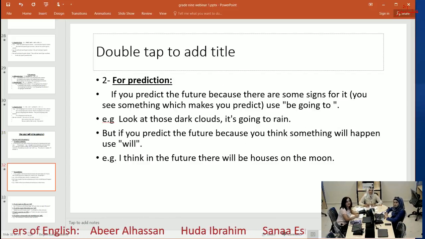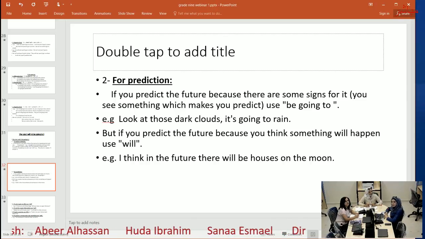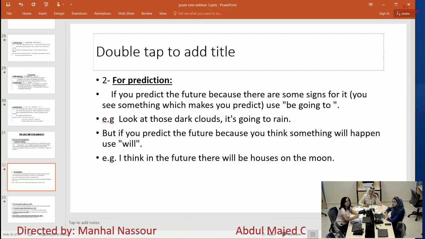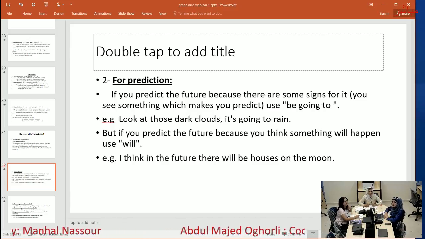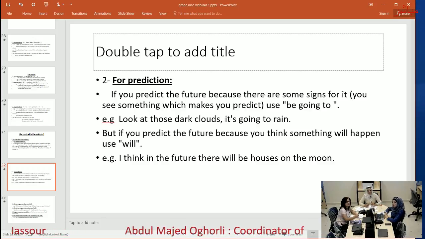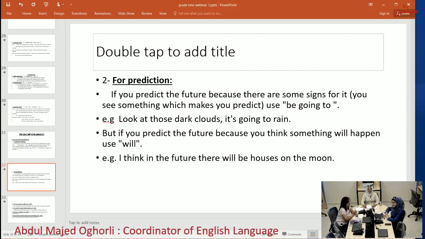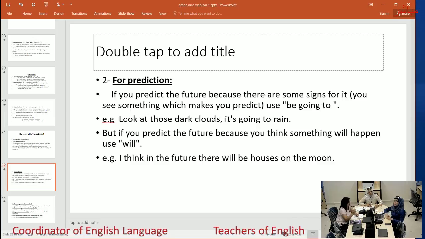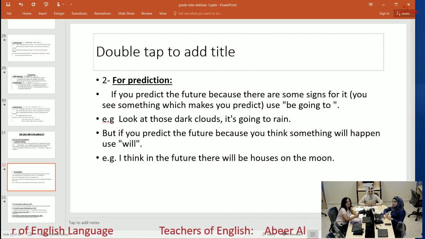For prediction. The next use is for prediction. If you predict the future because there are some signs for it, you see something which makes you predict, we use, in this case, be going to. For example, look at those dark clouds, it's going to rain. So based on things that you see, I see clouds in the sky, so I predict that it's going to rain.